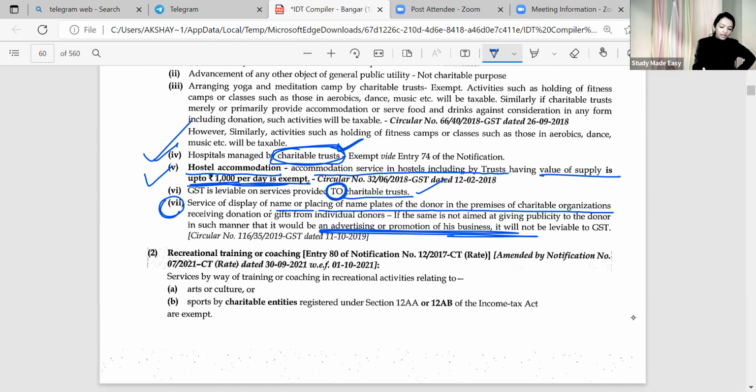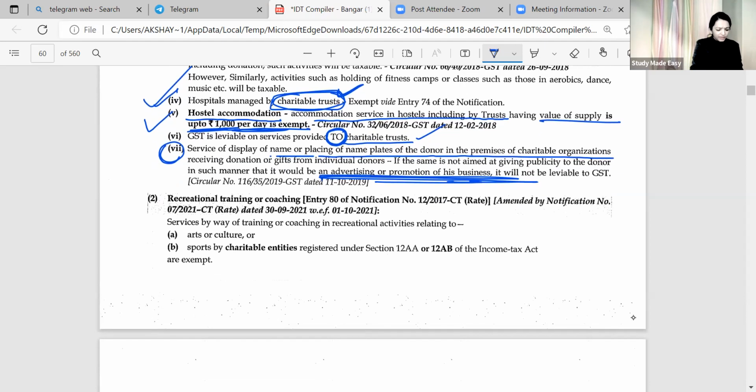But if it is not advertisement, in such a case, it was mega exempted because it was not at all a supply. Done? So same clarification. It was scheduled to. No, it was not scheduled to. It was simply a clarification.